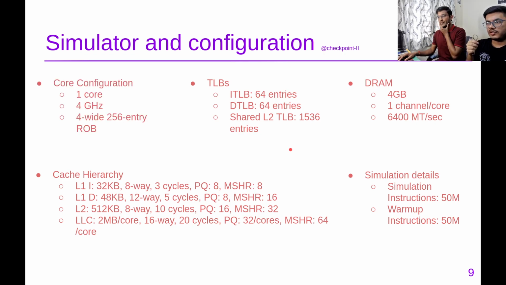These are the simulator configurations. We have only tested on one core, and these are the TLB and 4 GB DRAM, and this is our cache hierarchy. For the simulation we use 50 million warmup and 50 million simulation instructions.